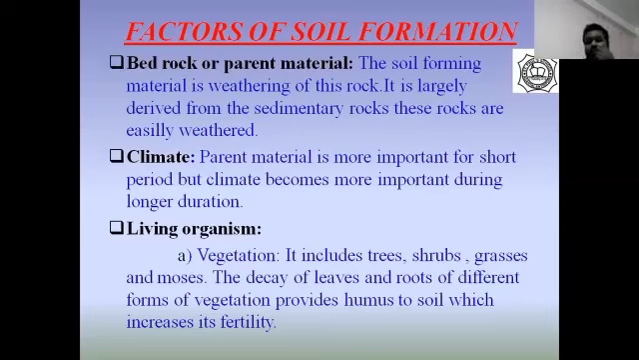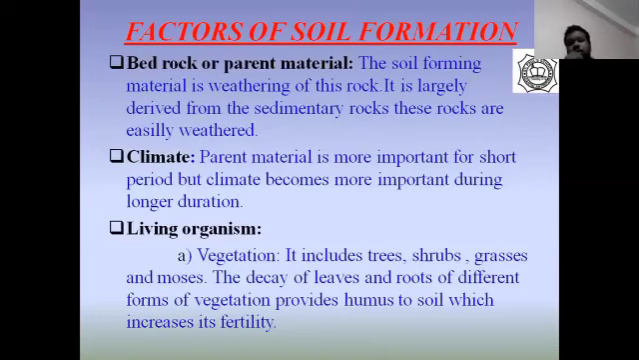Number one, bedrock or parent material. The soil forming material is obtained by weathering of rock. The soil forming material, or the materials from where the soil is forming, is the weathering of rock. The underlying rocks containing minerals are called bedrock or parent material. The soil forming material is obtained by weathering of this rock. It is largely derived from sedimentary rocks. Now, soil forming materials can largely be found from the sedimentary rock. Why? Because these rocks are easily weathered. Sedimentary rocks can be easily weathered.